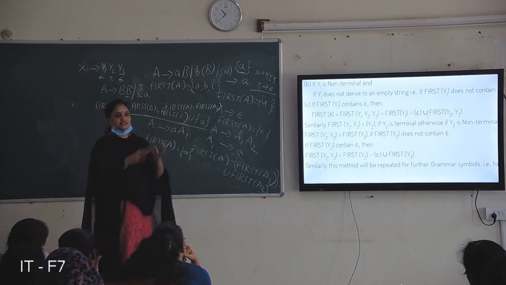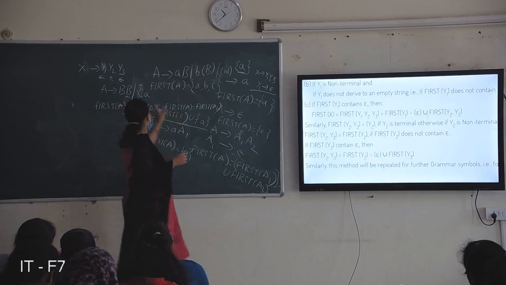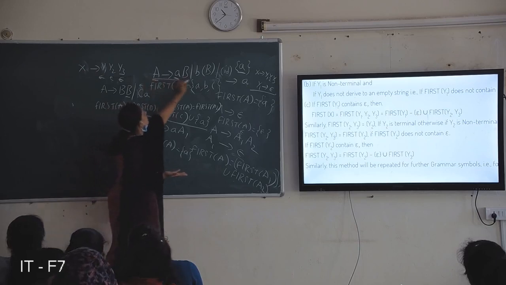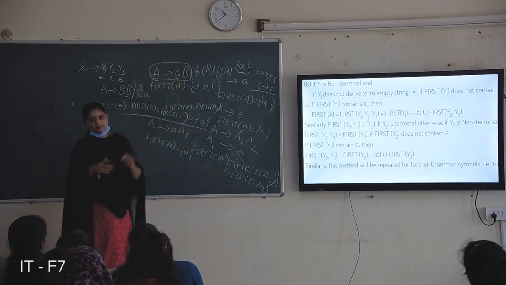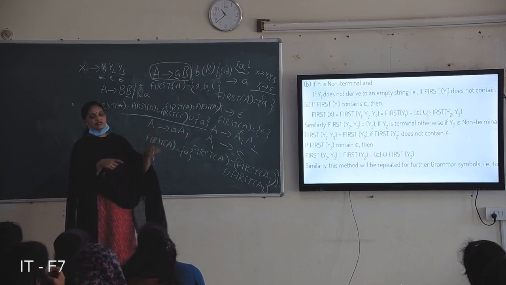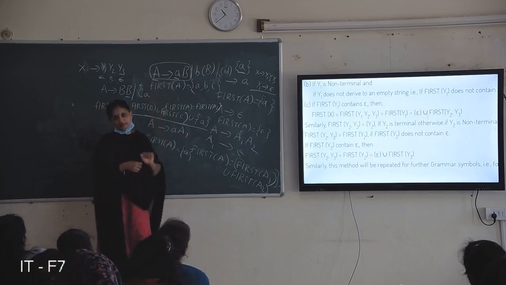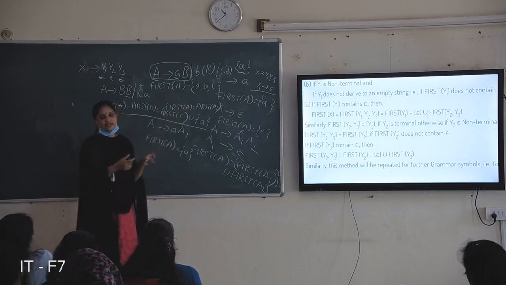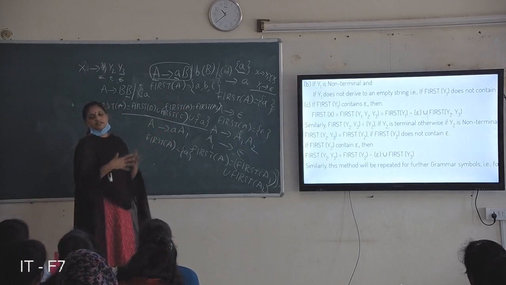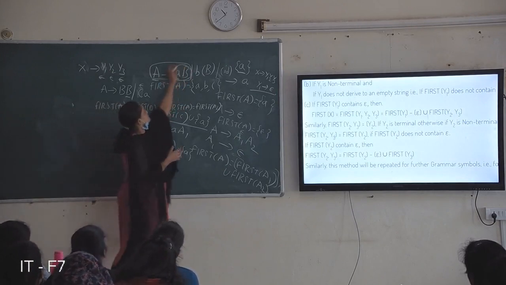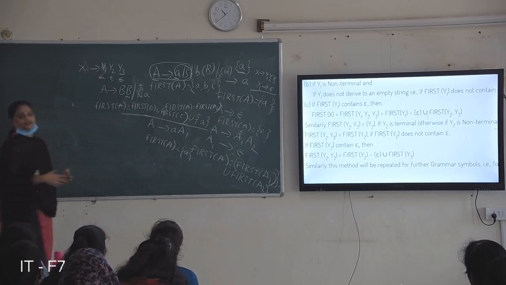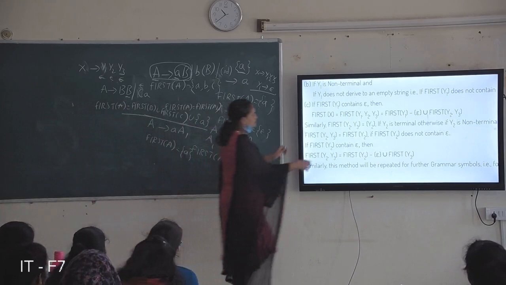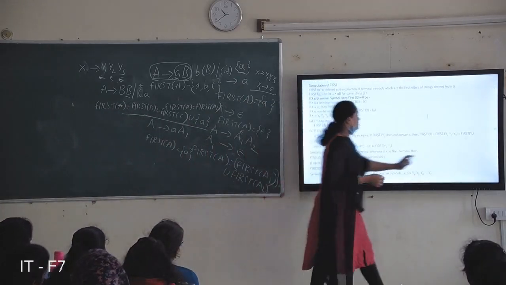Consider all these firsts to fill the table. Whenever for a non-terminal this a occurs, you add this production into the table, in a particular row and column entry. Whenever the stack symbol is capital A and the input symbol is a, you apply this production: you push that production into the stack. That is the purpose for finding first and follow. Is it clear? So you can find first for some grammar production.